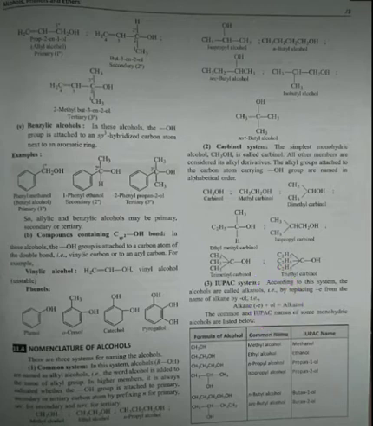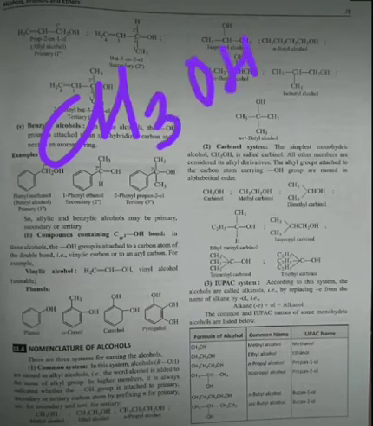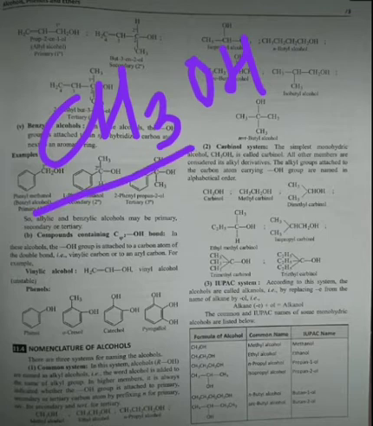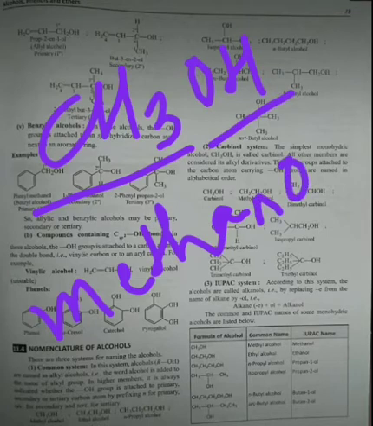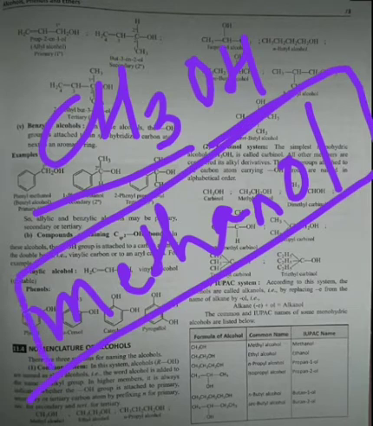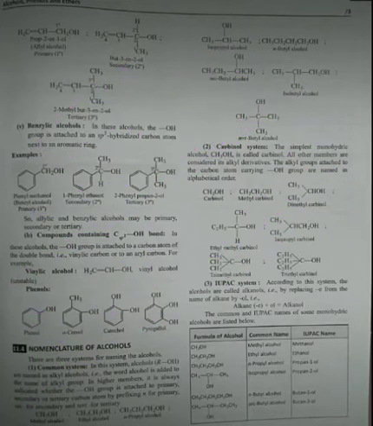So if we see again CH3OH, then it will be named as, for CH3, that is one carbon atom, it will be methane. And for the OH group, the functional group designation will be ol. So its name will be methanol. You can also say methane 1-ol, but it is not necessary. So in this manner we have to name these compounds.